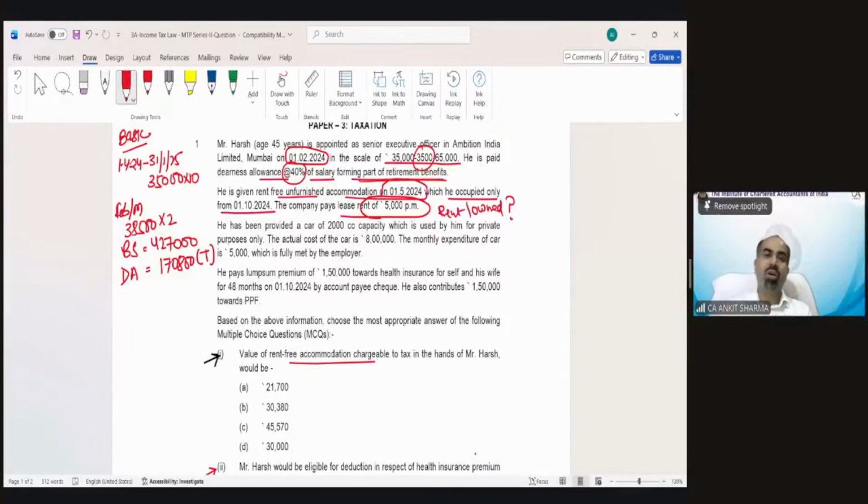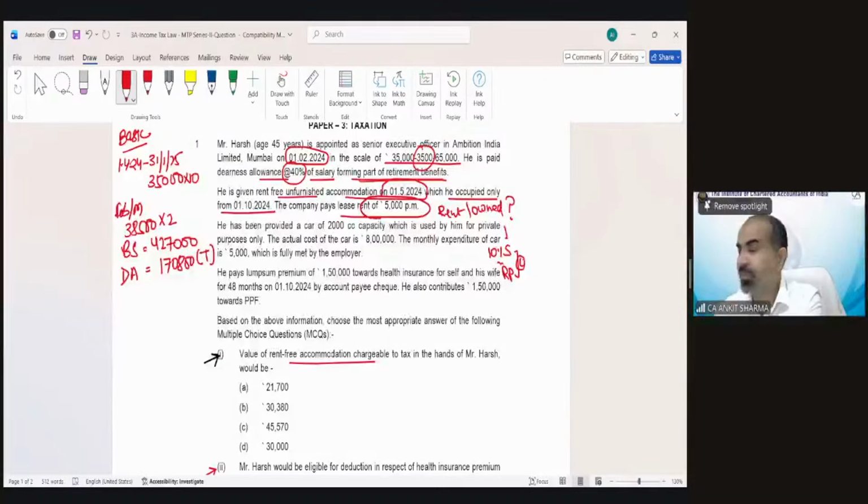Because the company is paying lease rent, it is on rent, and because it is on rent, what is the taxability criteria in this case? 10% of salary or rent paid, whichever is lower, needs to be taxed.